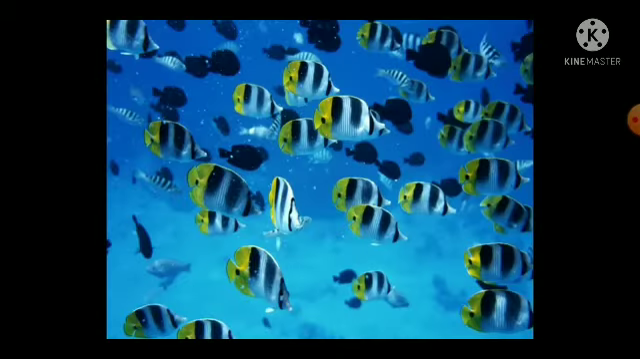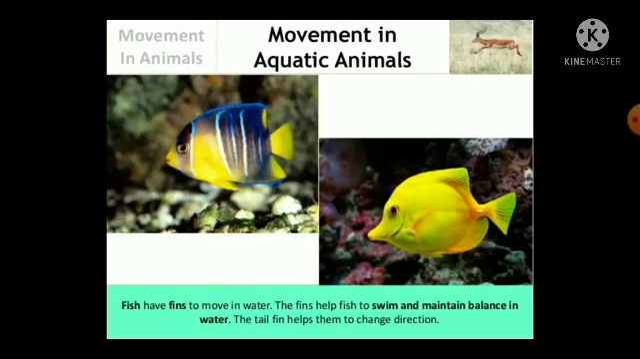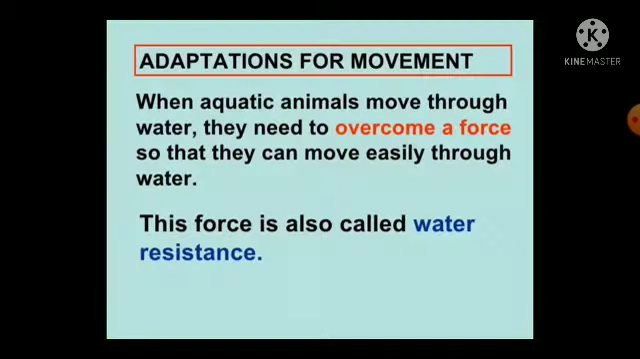Aquatic animals have special organs which help them to swim. Fishes have adapted to live in water. Fishes have fins to move in water. The fins help fish to swim and to maintain balance in water. The tail fin helps them to change direction.